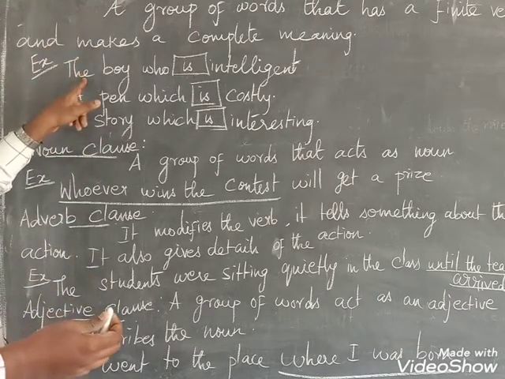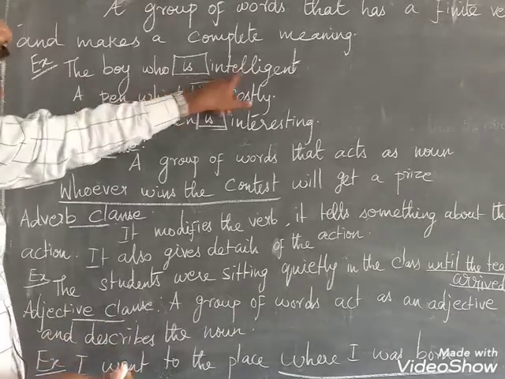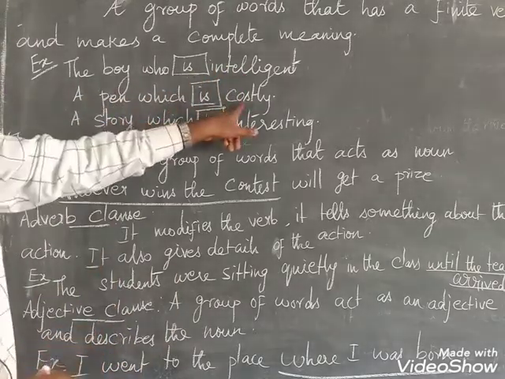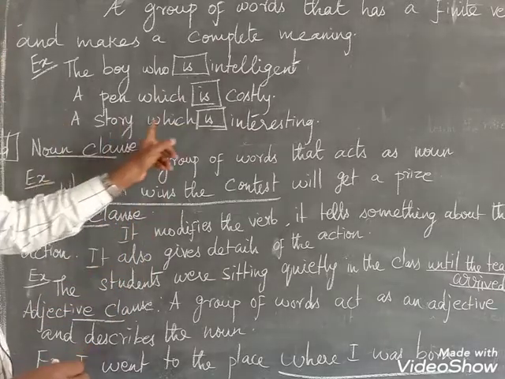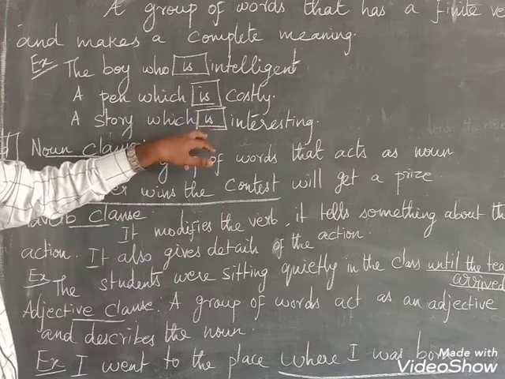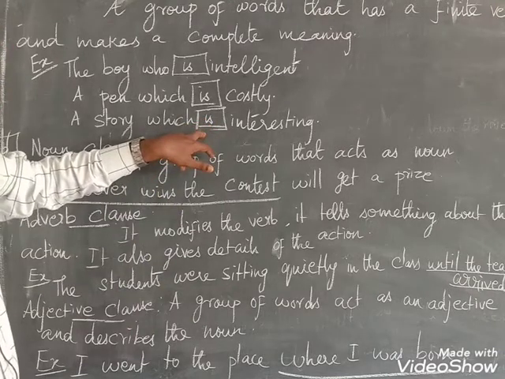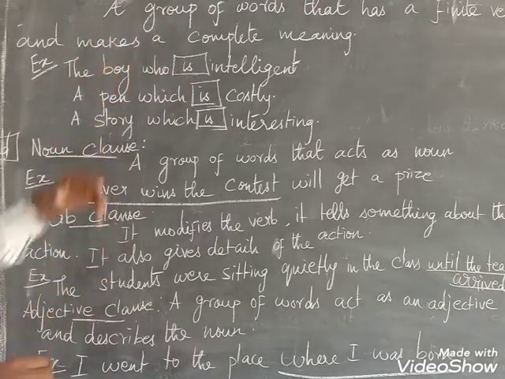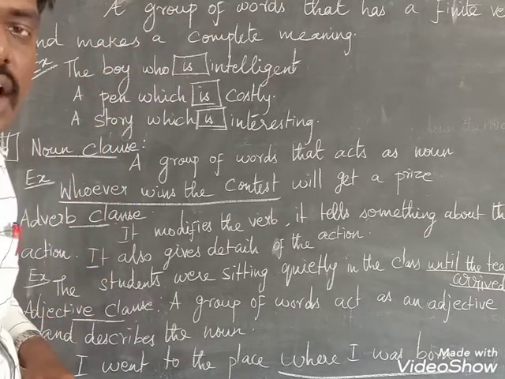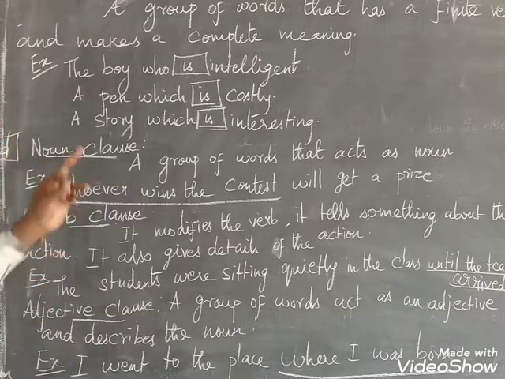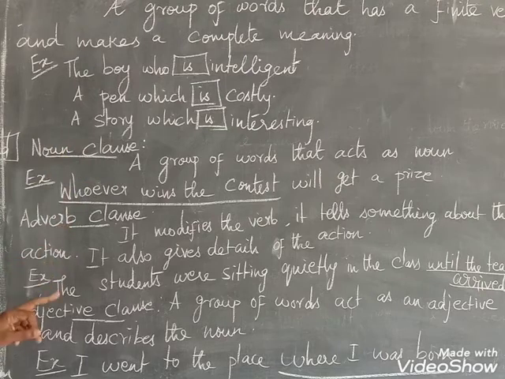It makes sense: a boy who is intelligent, the pen which is costly, the story which is interesting. Only with the help of this finite verb does it give a complete meaning, so it is considered a clause. Clauses can be categorized into three types: noun clause, adverb clause, adjective clause.